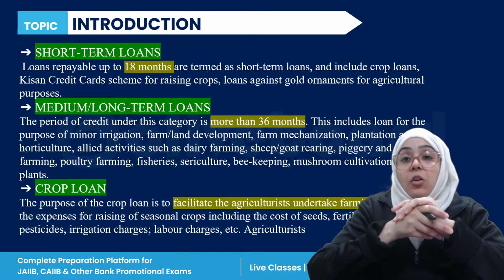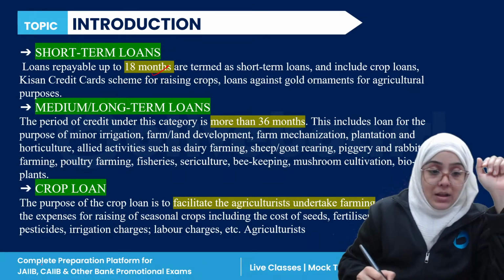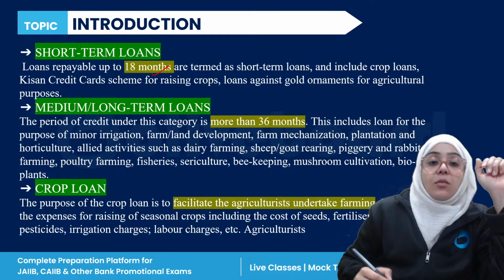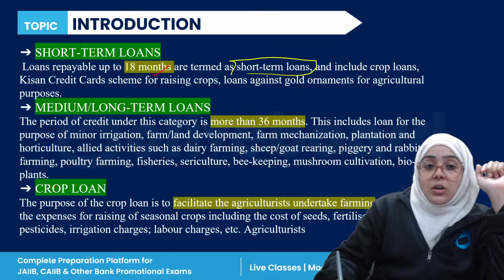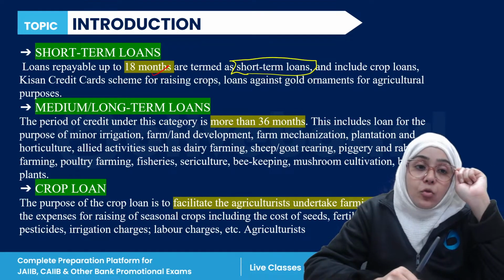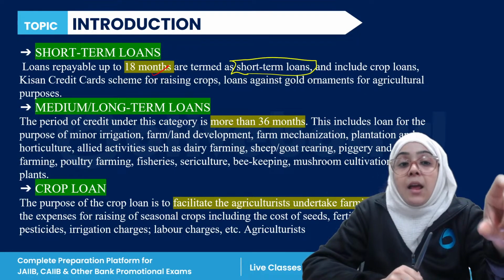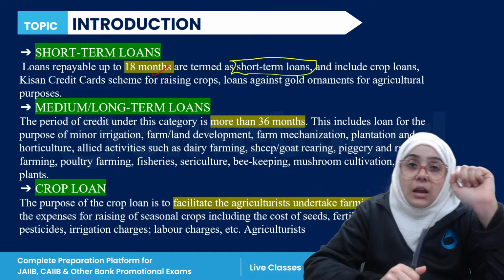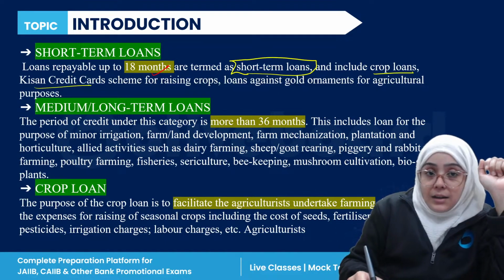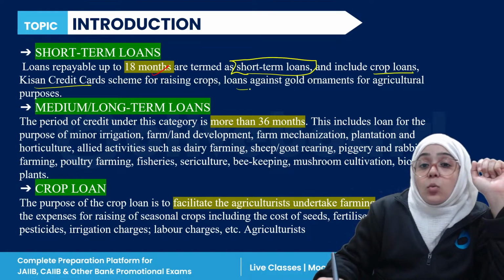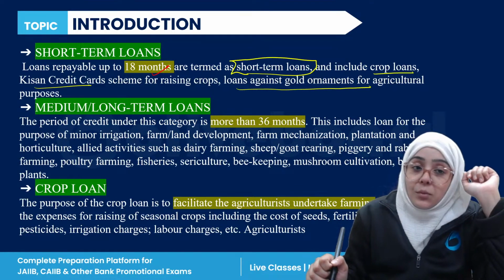So, first of all, if we talk about short-term loans, these are loans repayable up to 18 months. The loans which are repayable up to 18 months are called short-term loans. It includes what? It includes crop loan, Kisan credit card, and the loan against gold ornament for any agriculture purpose, right?